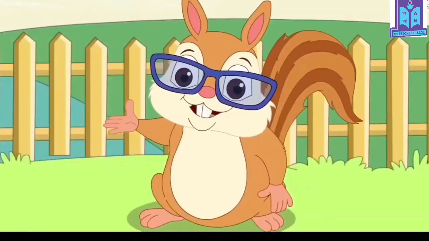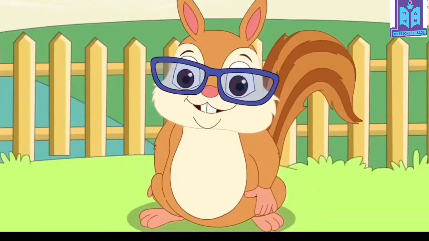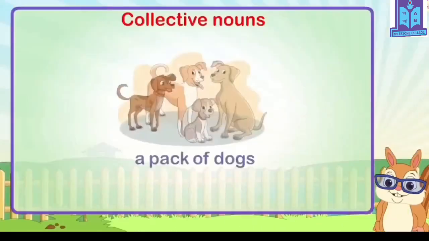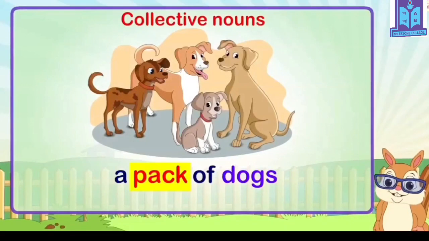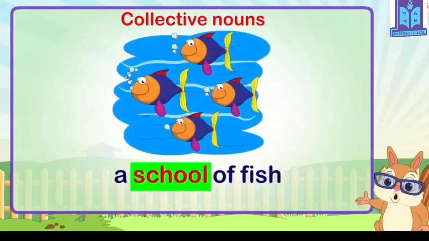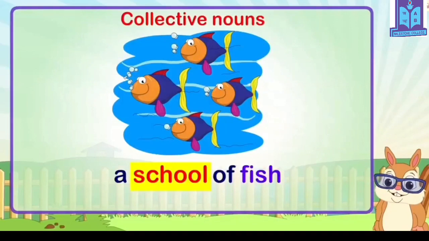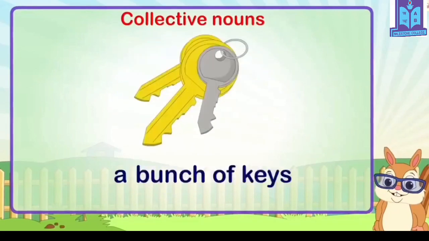Let us look at some more collective nouns. Pack is a collective noun which refers to a group of dogs. School is a collective noun which refers to a group of fish.